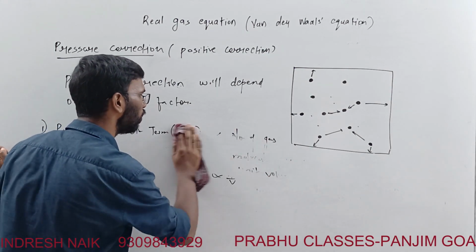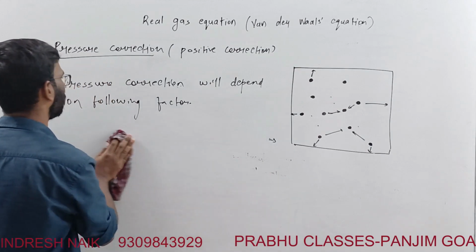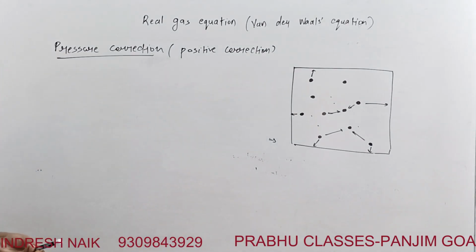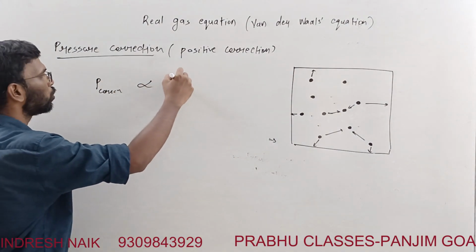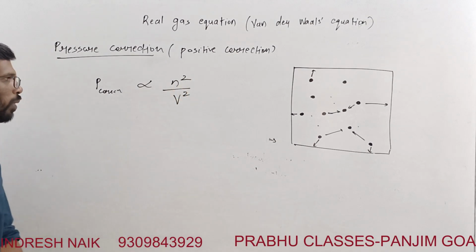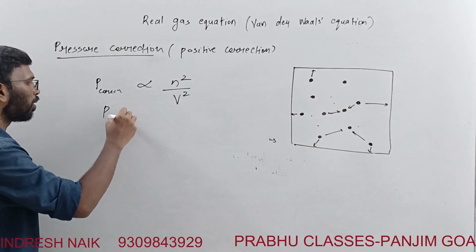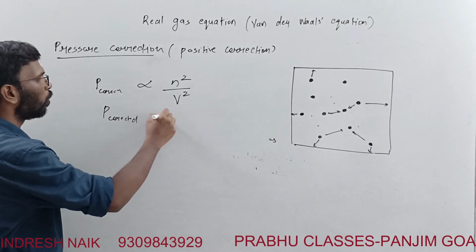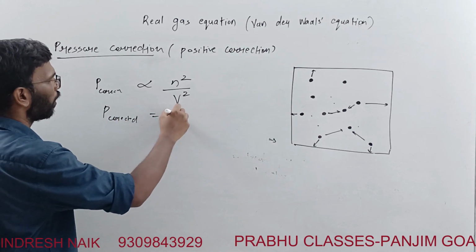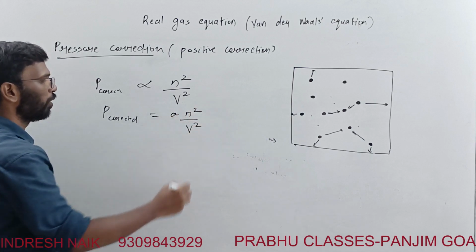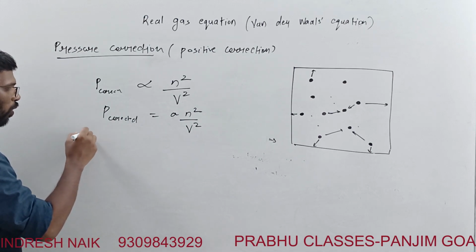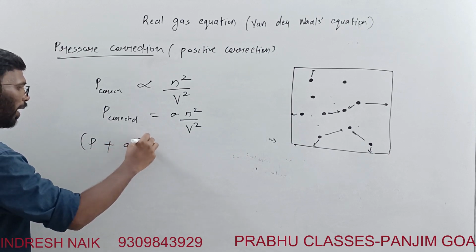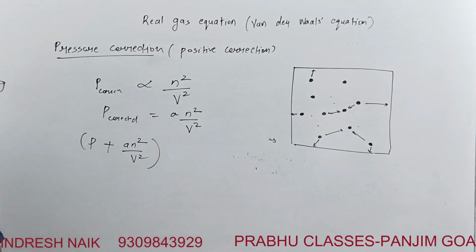So together, if we consider, the pressure correction is directly proportional to n square by V square. Therefore P corrected is equal to a, I'll put this a over here, n square by V square. So this is the total pressure correction. So that was P plus a n square by V square. This is the pressure correction.